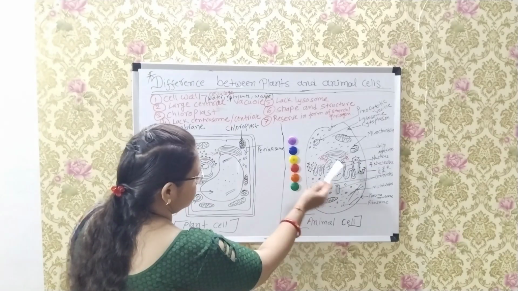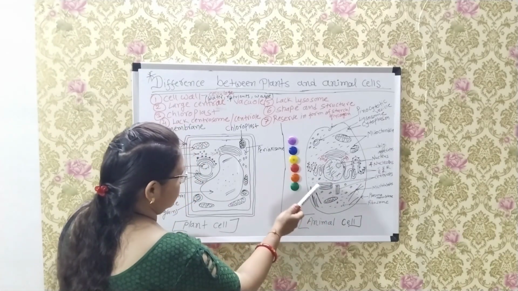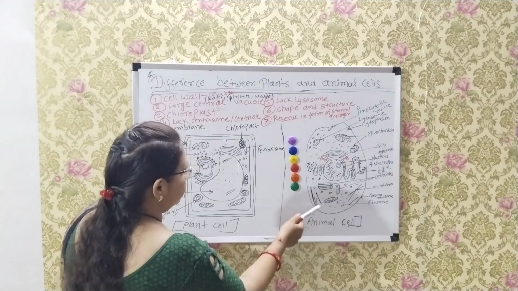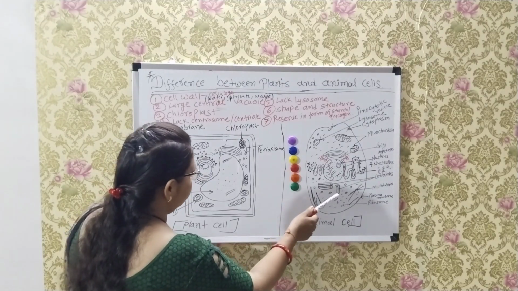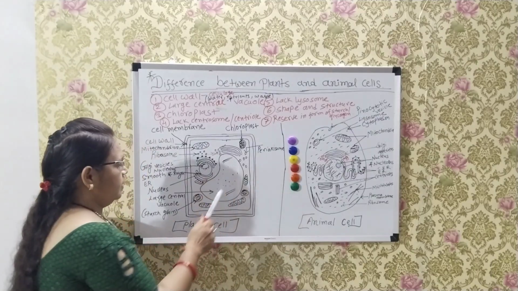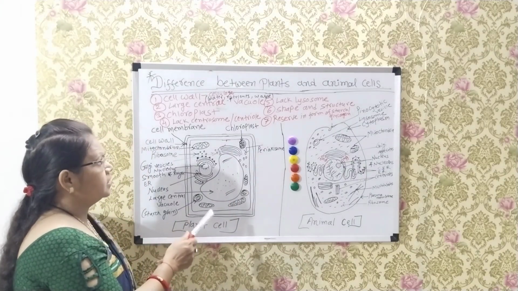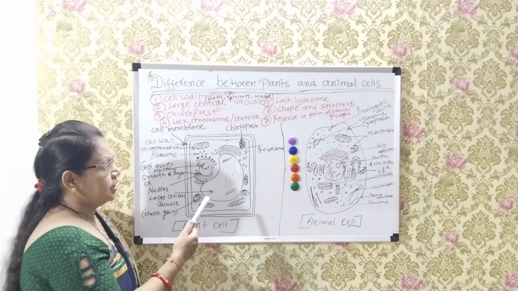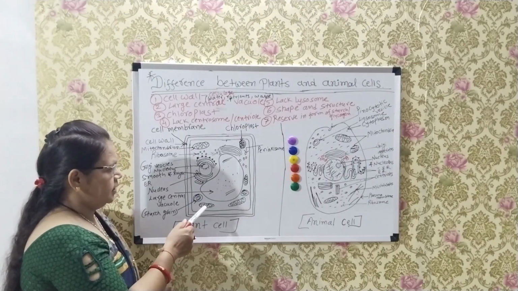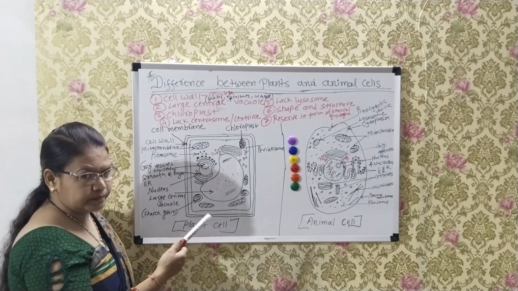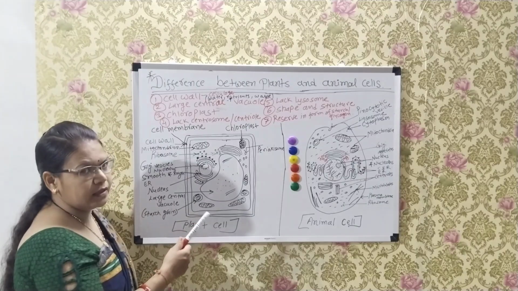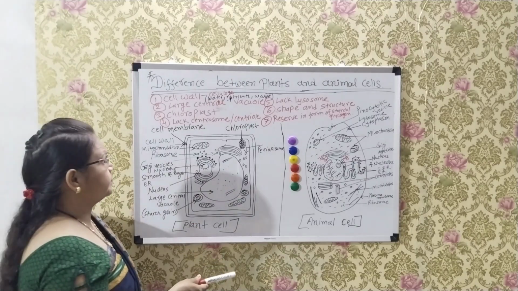In animal cells, many small vacuoles are found. Large vacuoles store water, nutrients and waste material in the form of water and other substances.